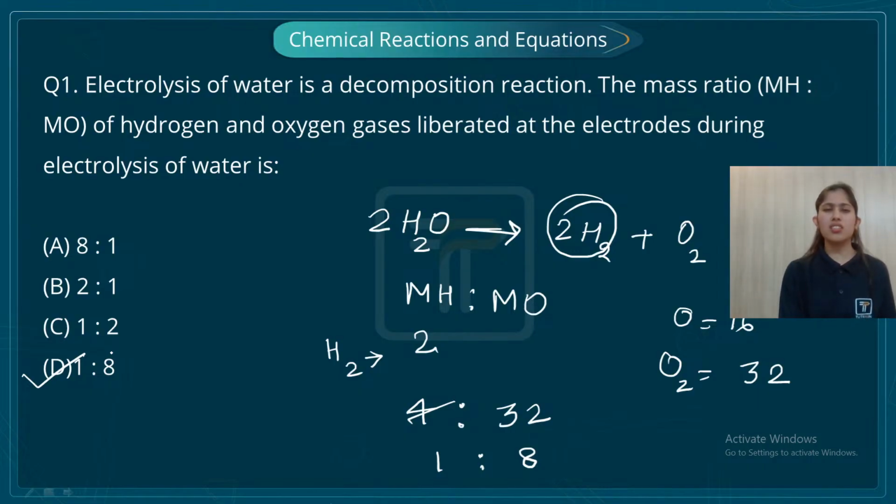Now, we can say this is a direct type of question. What you need to keep in mind, students, is that you have to process through a balanced chemical equation. This is the main important point. Please process through a balanced chemical equation whenever the question is asking you about the ratios of mass of the products. This time, it's asking for the products. So please always take the balanced reaction, right?